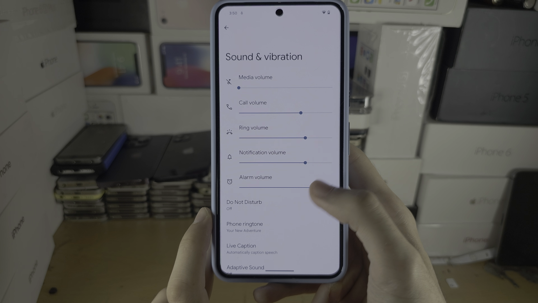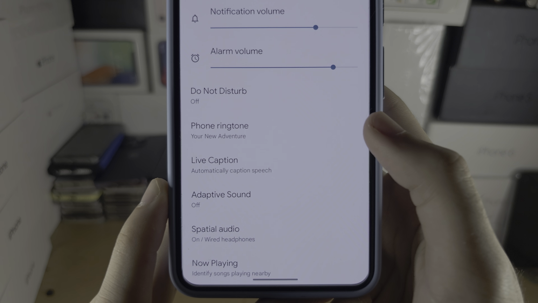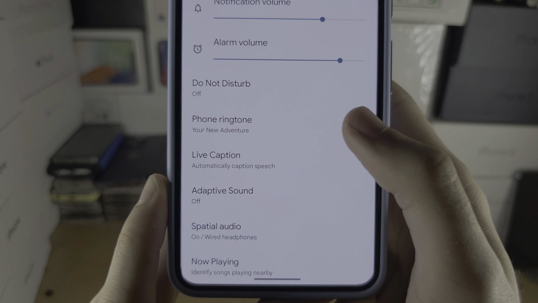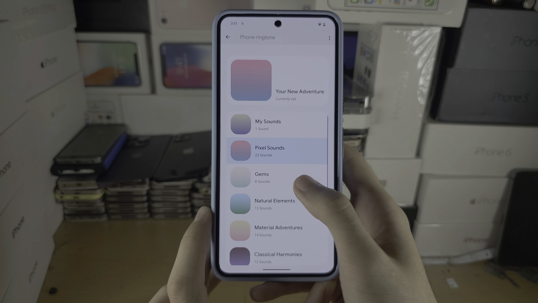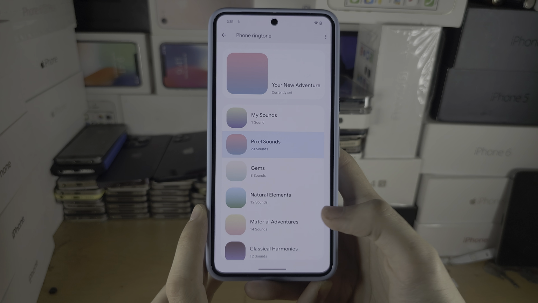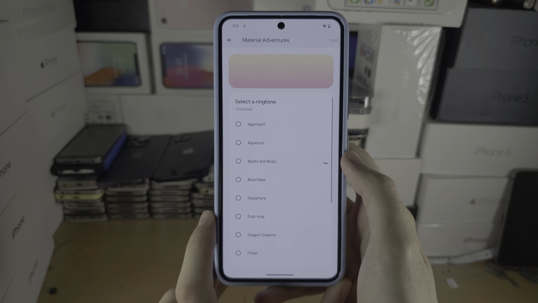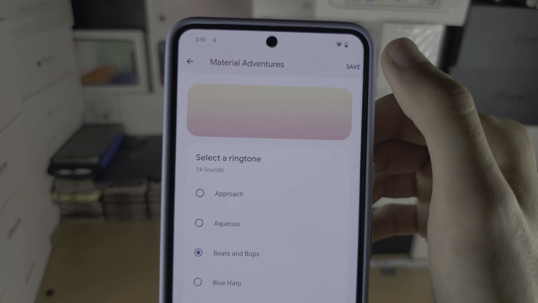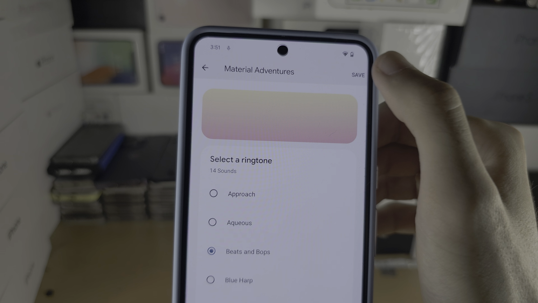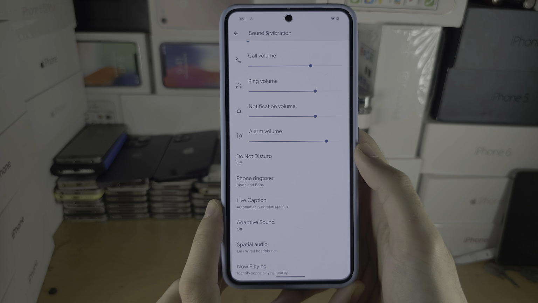From here I want you to scroll down until you see phone ringtone, and then you have the default sounds here that you can tap on, then tap to select the ringtone, and once you're happy just tap on the save button here. So we'll tap on the save to change.